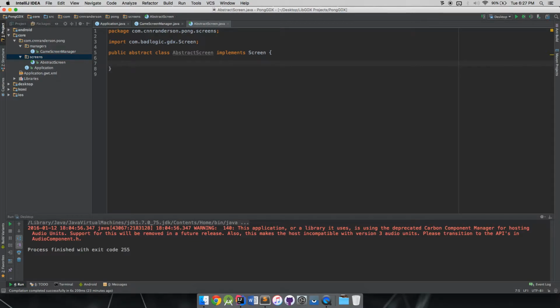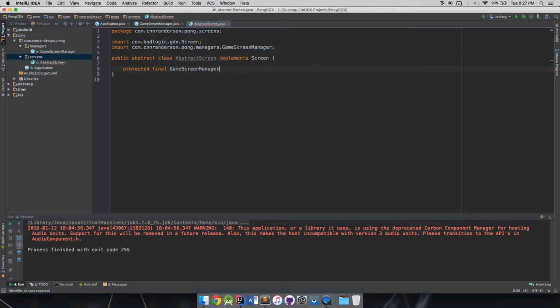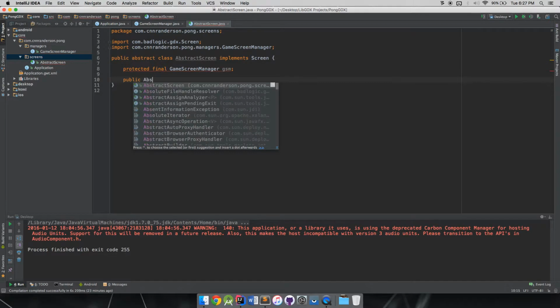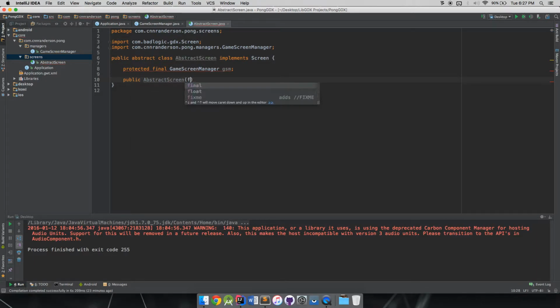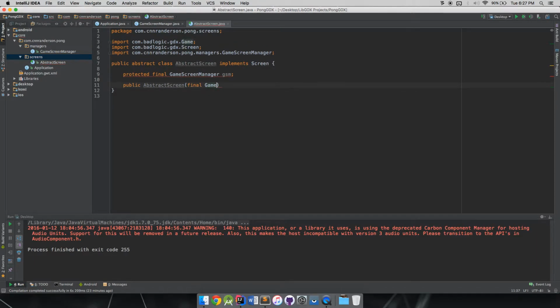But first things first, we are going to have a protected final GameScreenManager reference, and we are going to call that GSM. We will also have our constructor, so public AbstractScreen with a final GameScreenManager GSM.